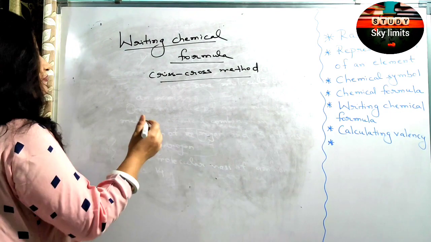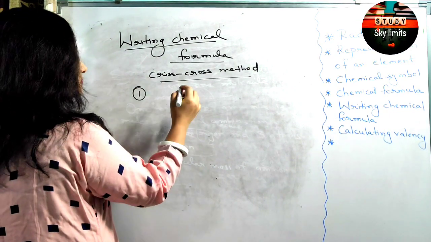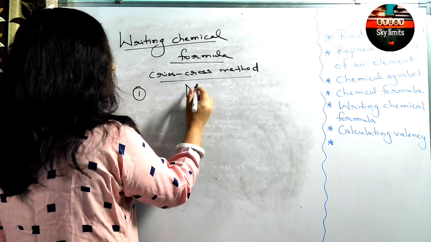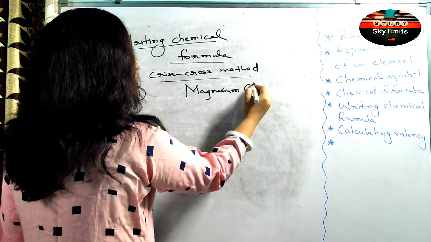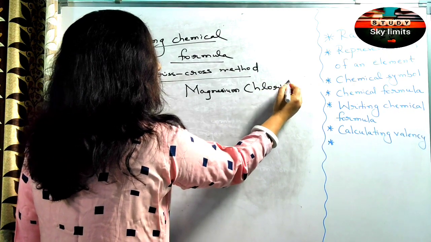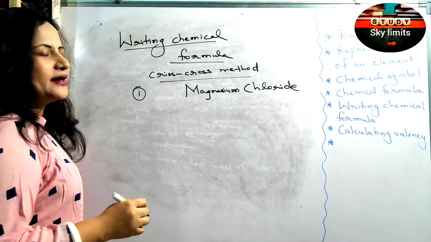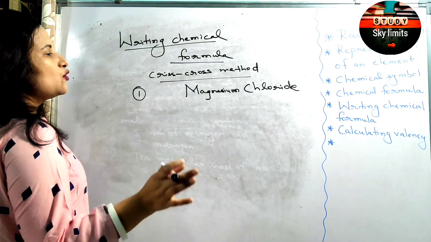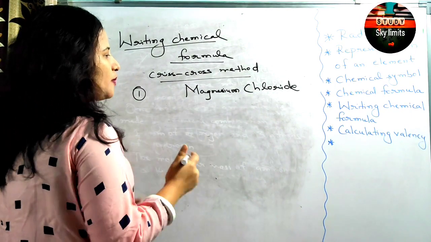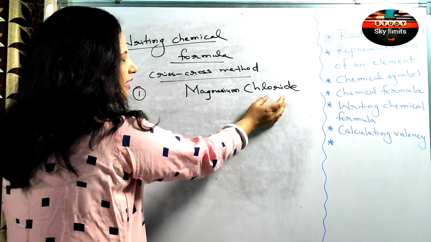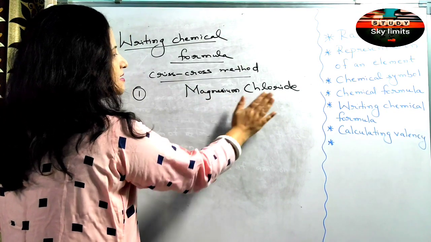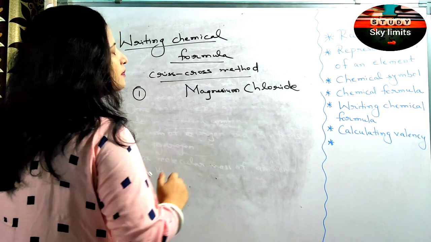Okay, for the first example, let us take magnesium chloride. The first thing, always remember, the electropositive ion is written first, then the electronegative ion. So this is the name of the compound, magnesium chloride.